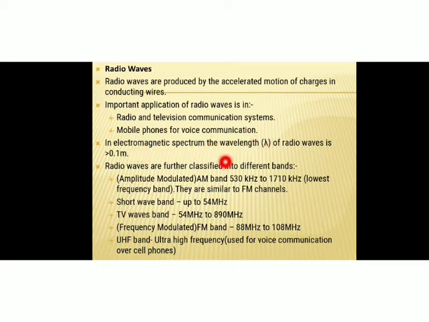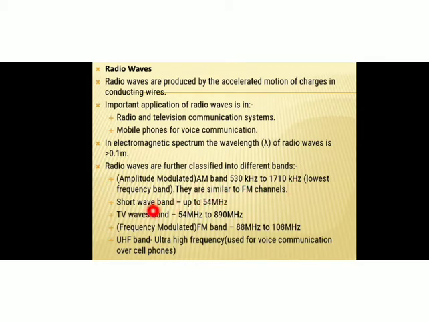In the electromagnetic spectrum, the wavelength of radio wave is less than 0.1 meter. Radio waves are further classified into different bands. The first one is the AM band, that is amplitude modulated band. The frequency of the AM band is between 530 kHz and 1710 kHz. They are similar to FM channels.